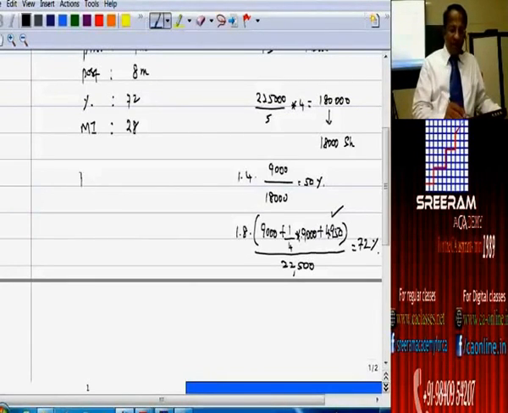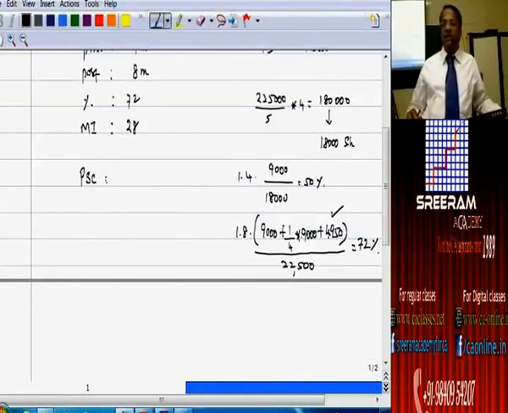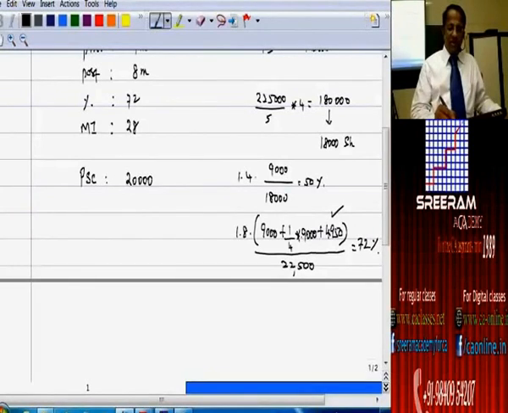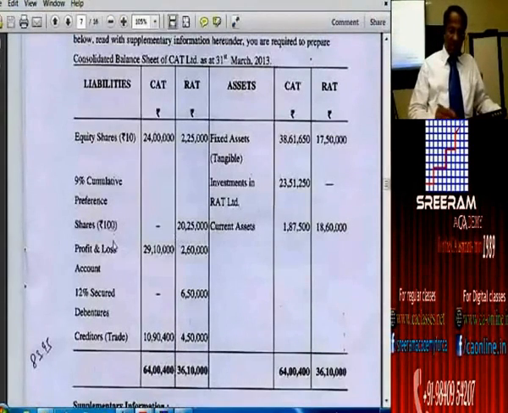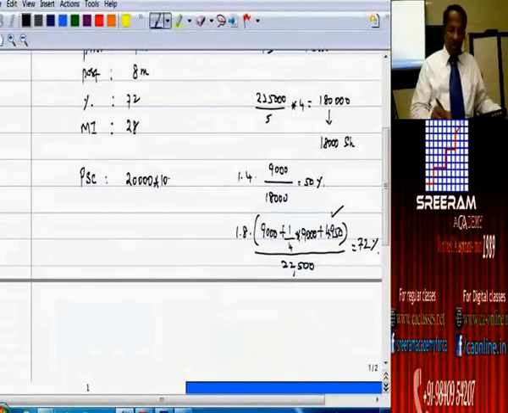Then apart from that, they are holding some preference share capital also. What is the quantity of preference share capital they are holding? 20,000 shares of 100 rupees each, the nominal value is 20 lakhs.